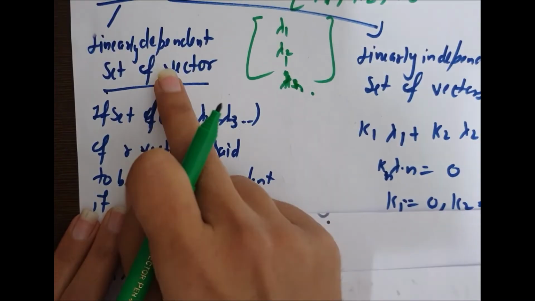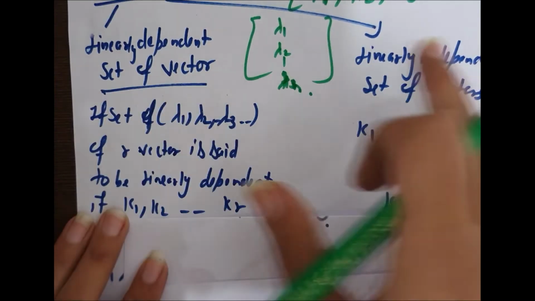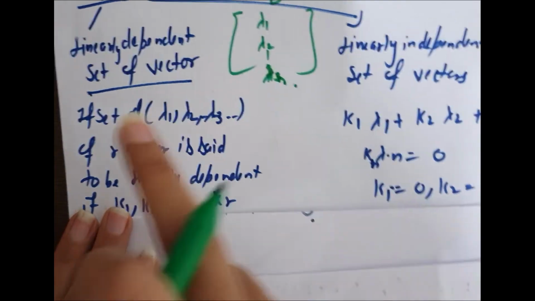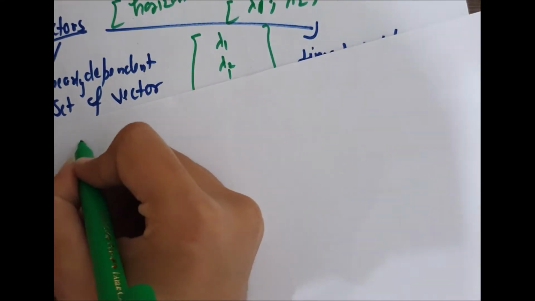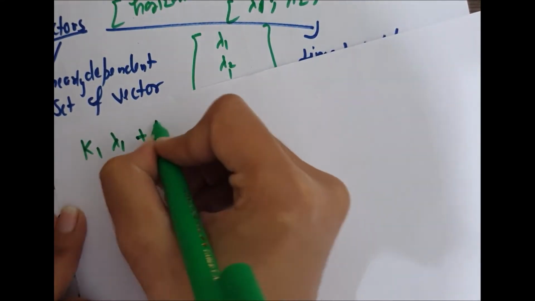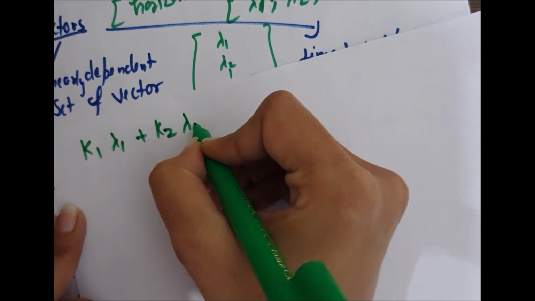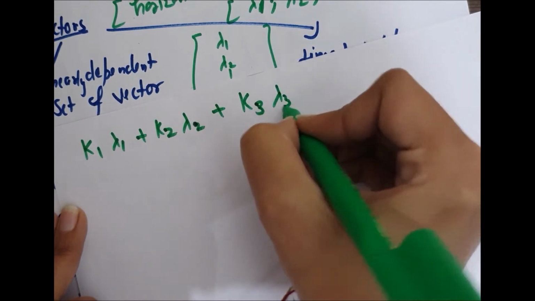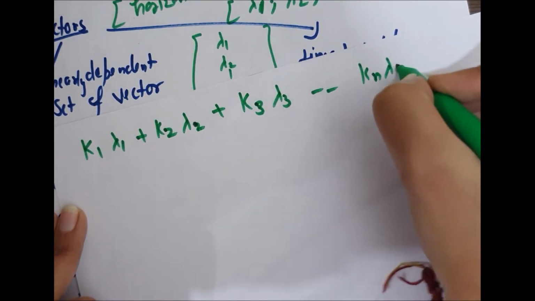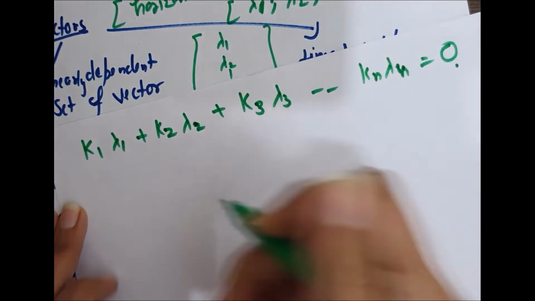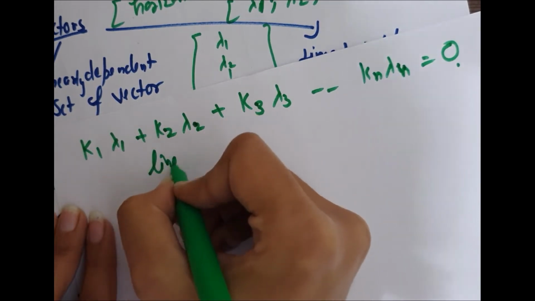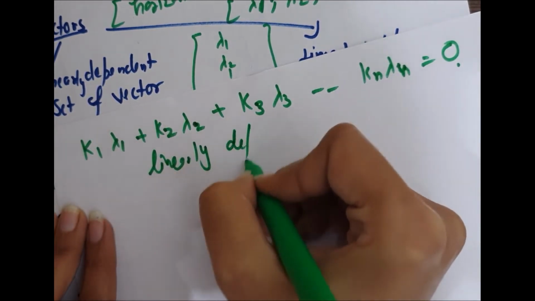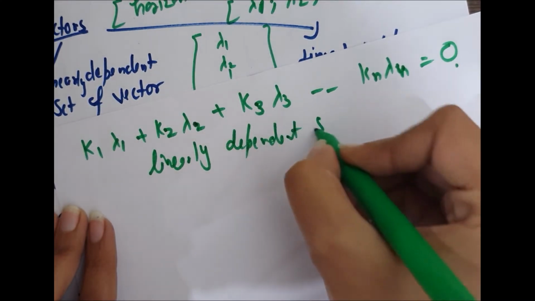Now vectors are divided into two types: a linearly dependent set of vectors and a linearly independent set of vectors. If k1 lambda 1 plus k2 lambda 2 plus k3 lambda 3 up to kn lambda n is equal to 0, this is a linearly dependent set of vectors.